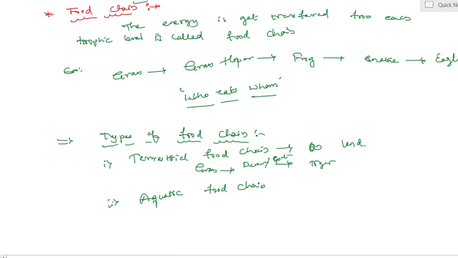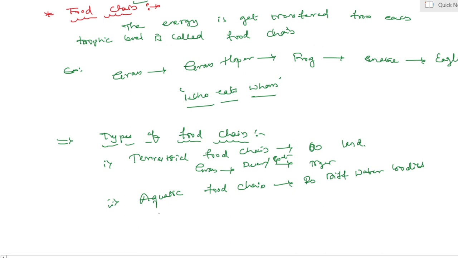Aquatic means it is the food chain present in different water bodies. Different water bodies, that is termed as an aquatic food chain.